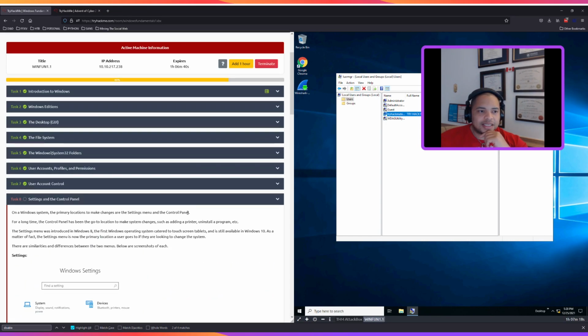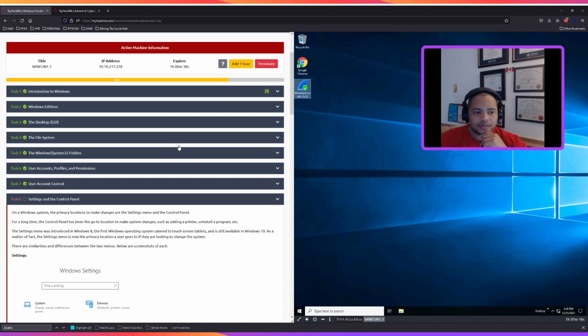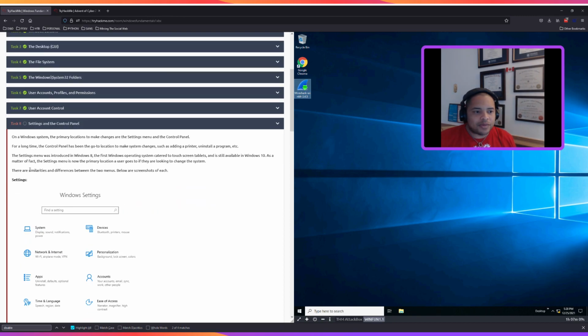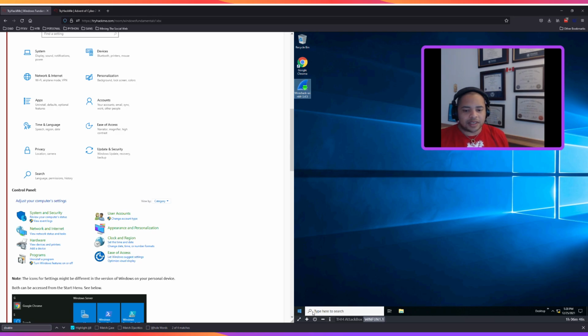Task 8, the settings and control panel. On a Windows system, the primary locations to make changes are the settings menu and the control panel. For a long time, the control panel has been the go-to location to make system changes, such as adding a printer, uninstalling a program, etc. The settings menu was introduced on Windows 8, the first Windows operating system catered to touch screen tablets, and is still available in Windows 10. As a matter of fact, the settings menu is now the primary location a user goes to if they're looking to change a system. All right, so let's go to the settings menu.